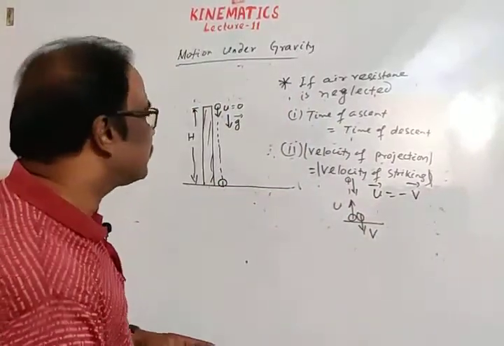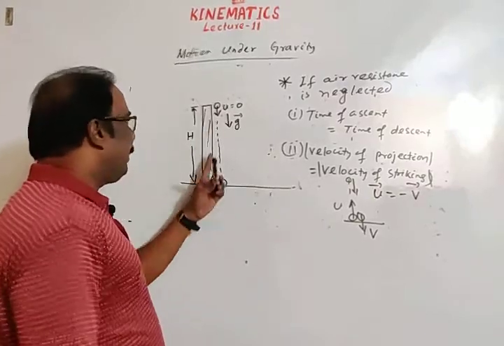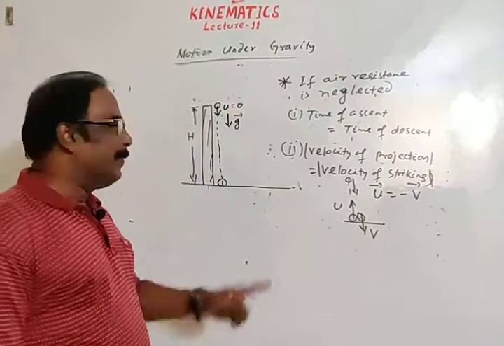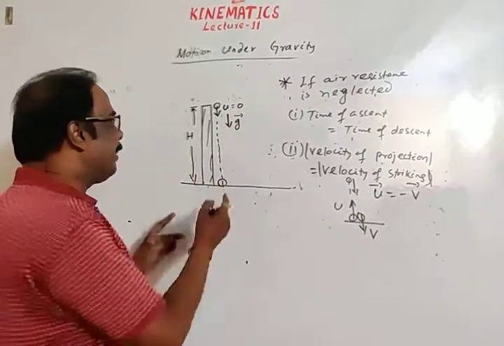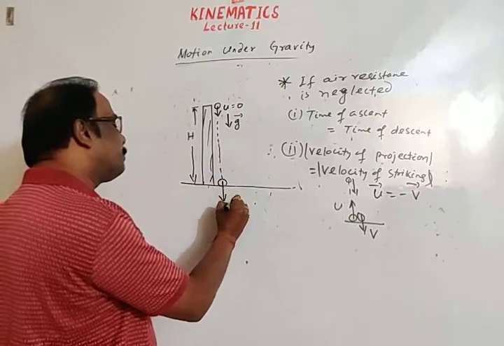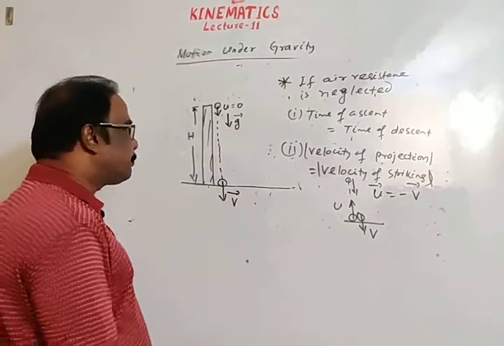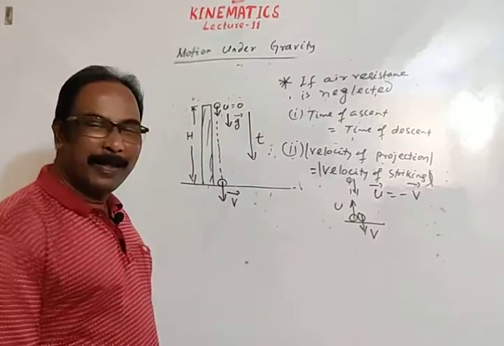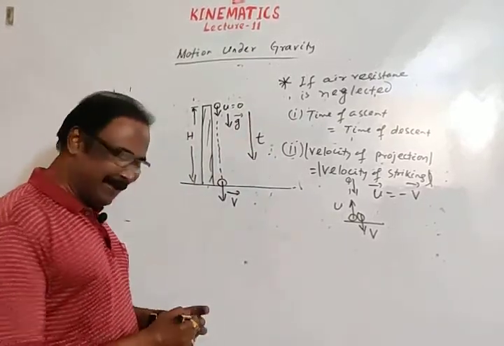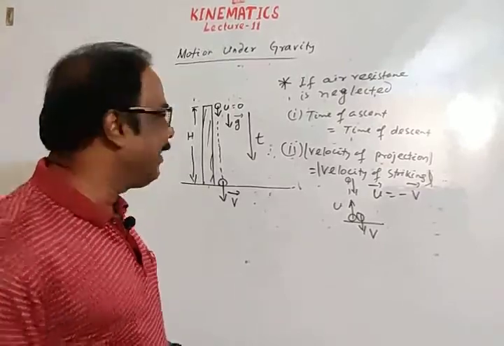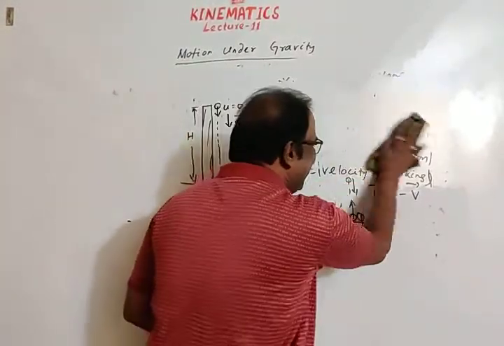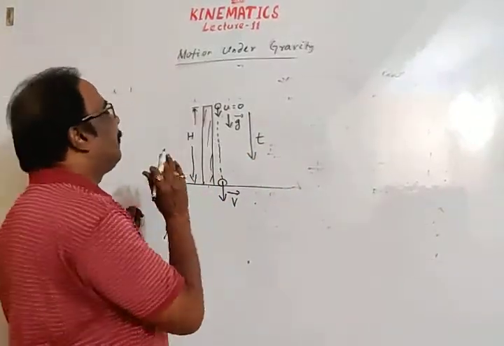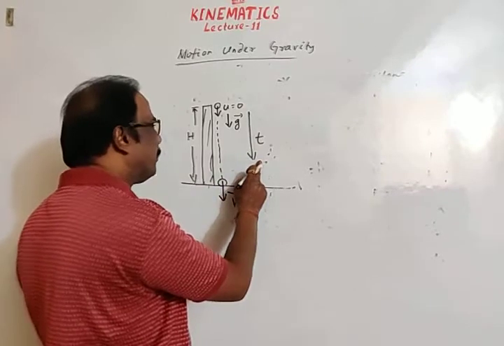And our second case: a body is dropped from a height. Initial velocity is 0, acceleration is g, and finally the body strikes the ground at this position. Let this velocity be v, and the time of descent in this case be t. Here there is no time of ascent, the body will only move in downward direction. Okay, this is a very easy case. Then what is the time taken by the body?